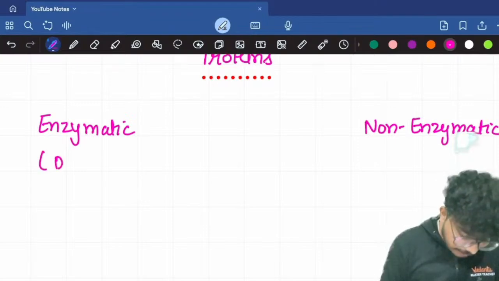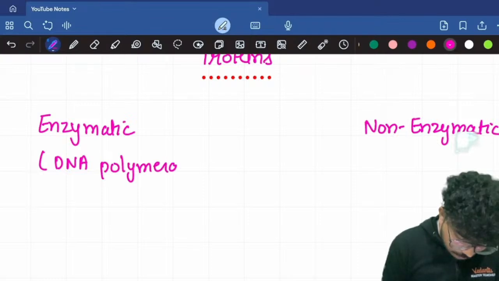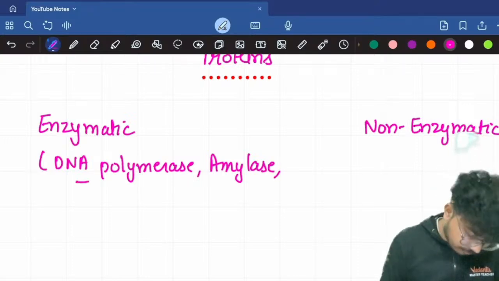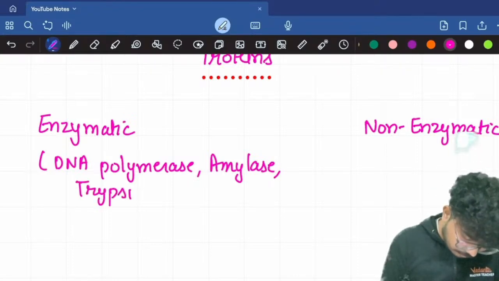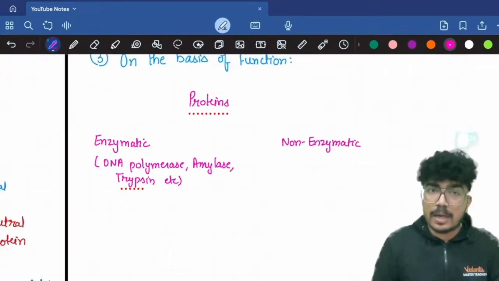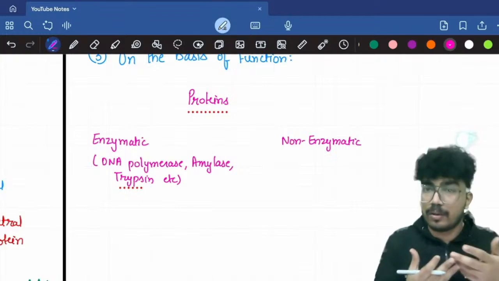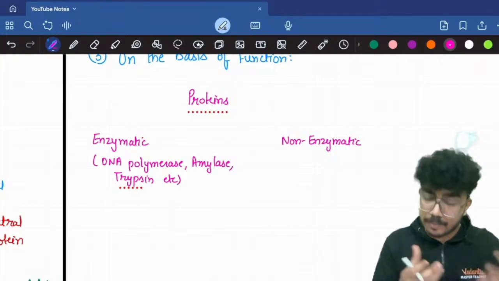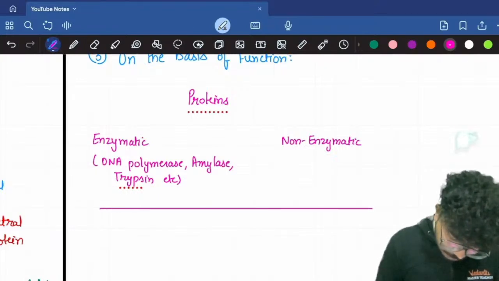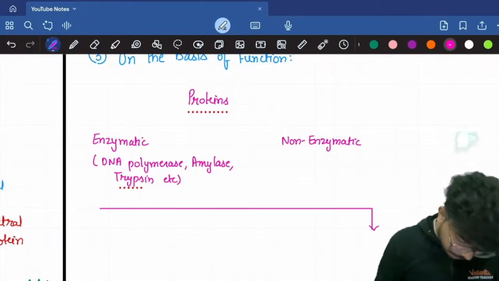Let's cite some examples for enzymatic proteins. You have DNA polymerase, you would have heard about amylase, you would have heard about trypsin, etc. So there are ample enzymatic proteins. Now, if a protein is non-enzymatic, what functions can it perform? Let's write that.